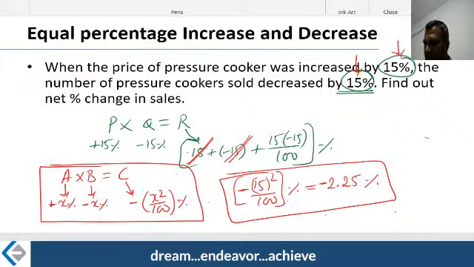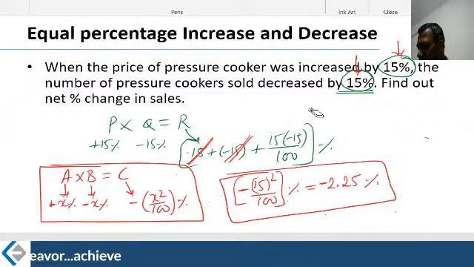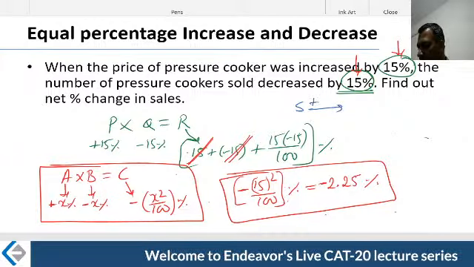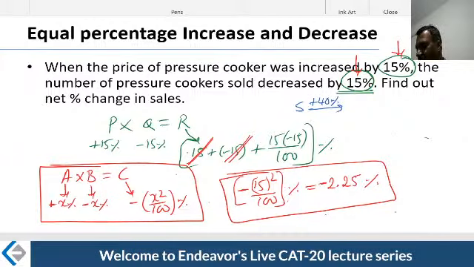Now, let me give a simple example here. There is a person who was getting some salary. The first year, he got an increment of 40%.